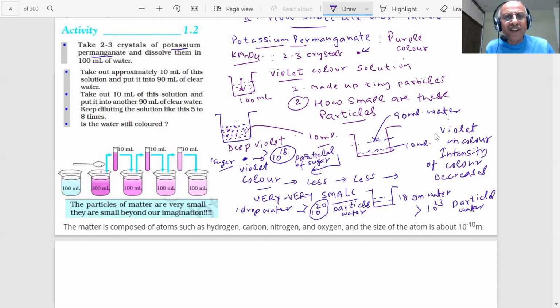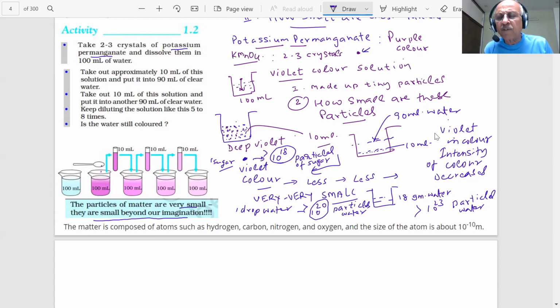So here one thing is clear, students. These experiments, these activities have proved one thing. What have they proved? That all matter is made up of tiny particles, very, very tiny particles. The particles of matter are very small, students. They are small beyond our imagination.